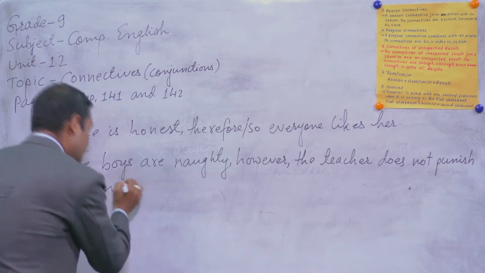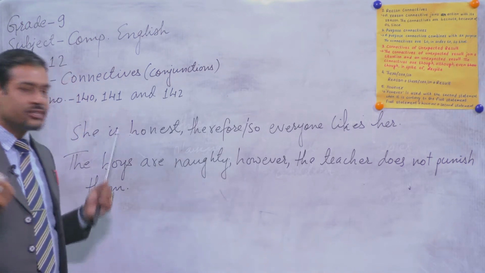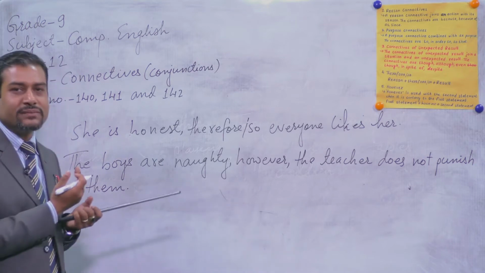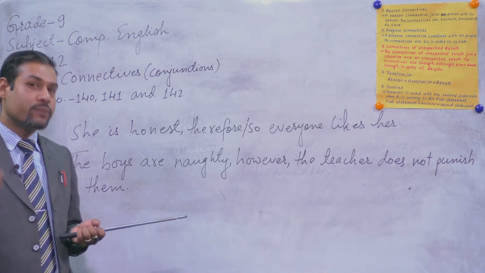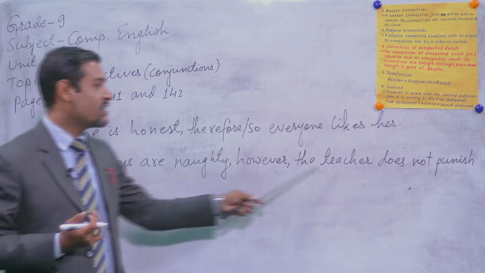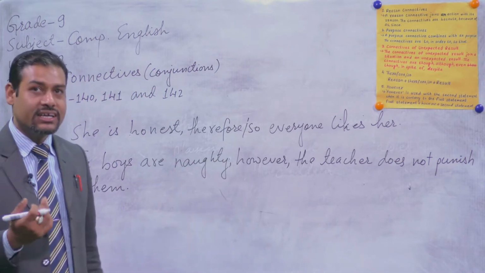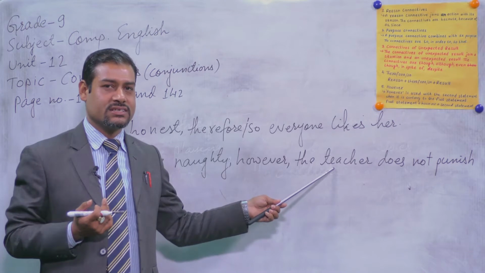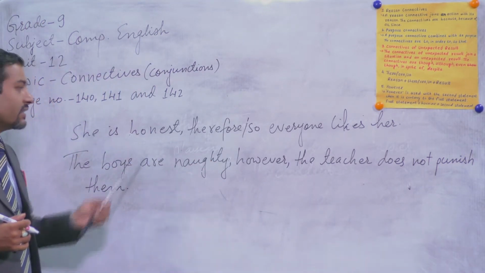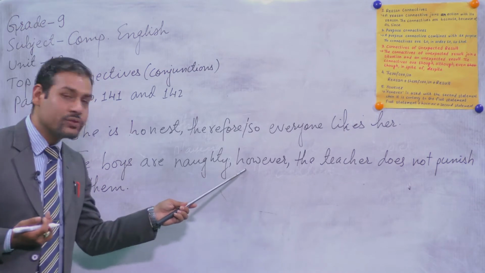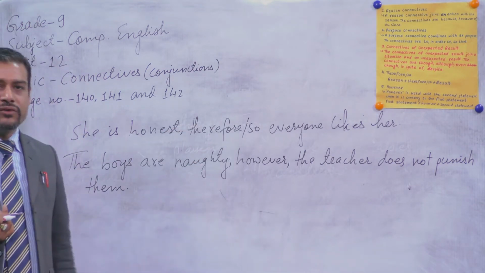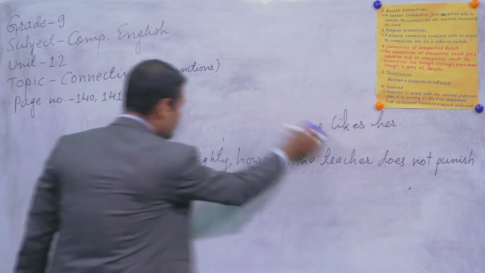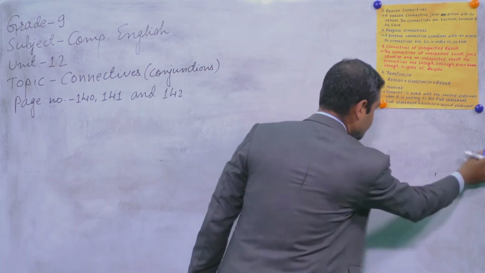Can you tell me how these two statements are contrary to each other? The boys are naughty. Generally, if we are naughty, then we will be shouted at by our parents or our teachers, or we will be punished. They are naughty, but they are not punished by the teacher. Actually, what is our general concept? If we are naughty, then someone should punish us. So this is just contrary, and for this type of situation, we have to join the two statements with the connective however. Is it clear? If so, my dear students, then we are going to do the exercises from our textbook.